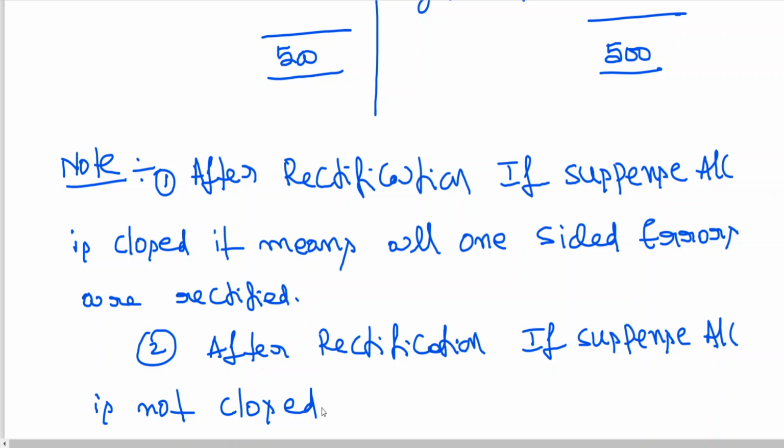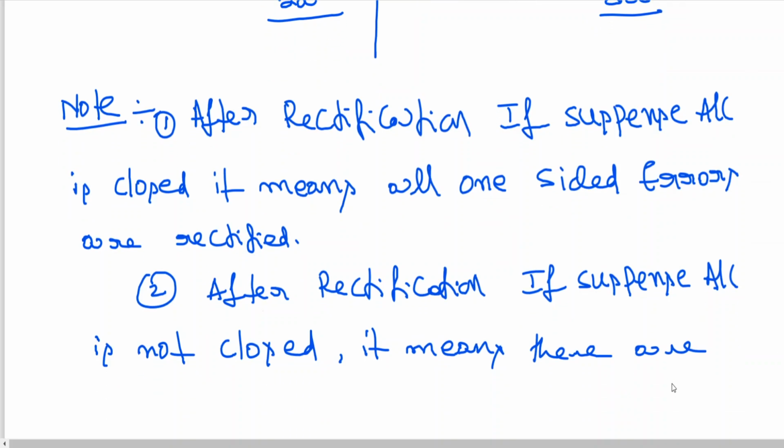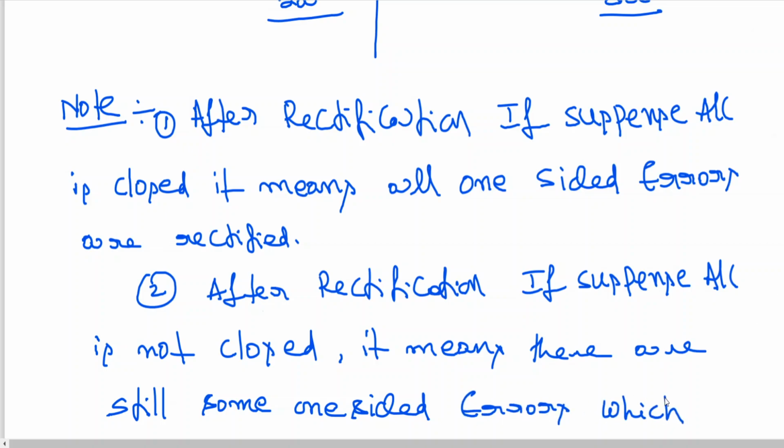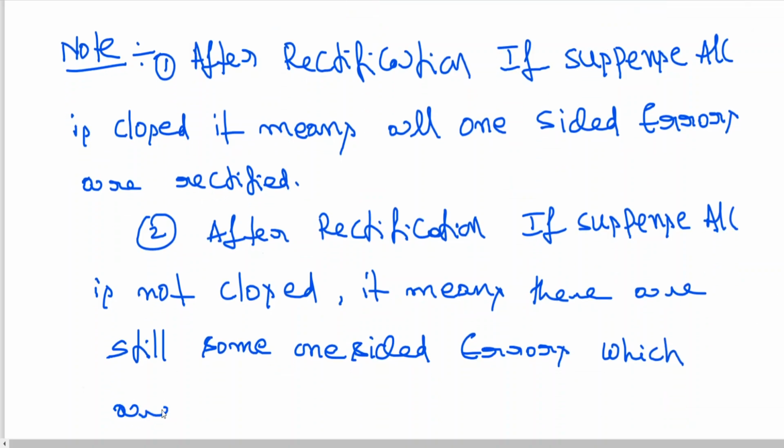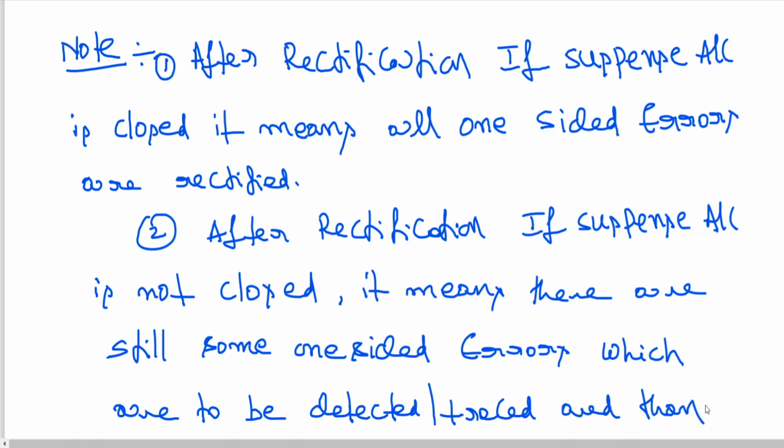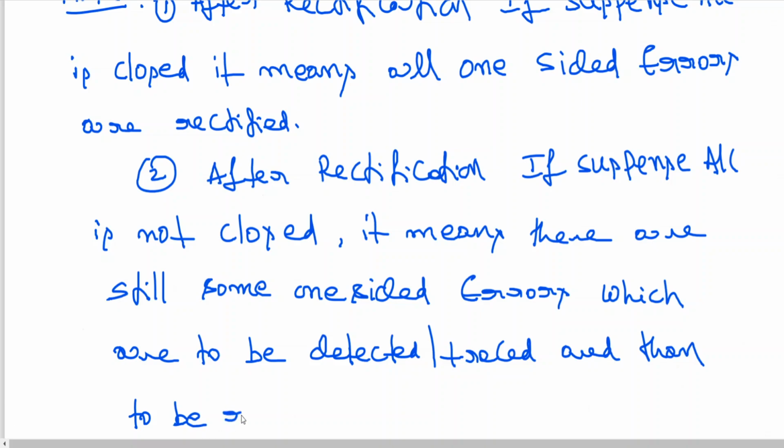After rectification, after knowing the mistakes, if suspense account is not closed, it means there are still some one-sided errors which are to be detected, traced, and then to be rectified in order to close suspense account.